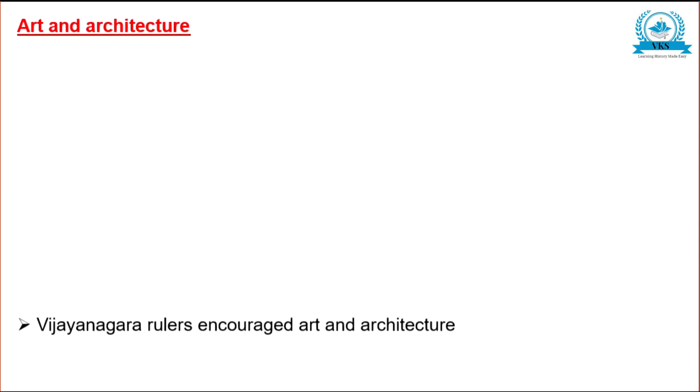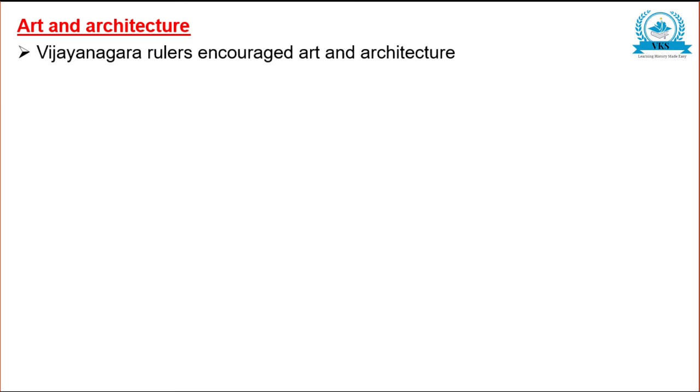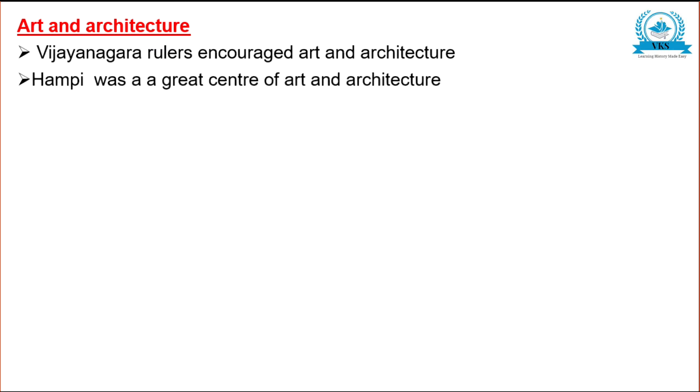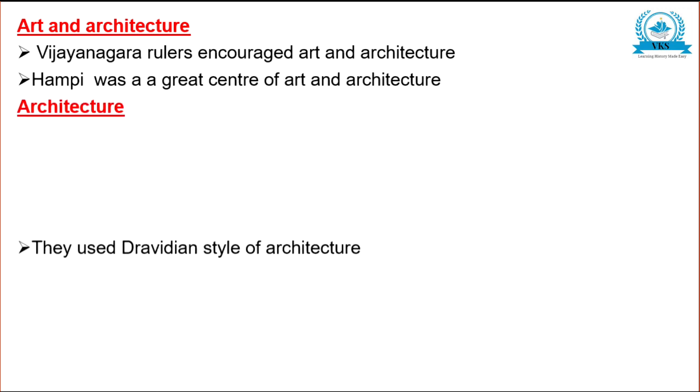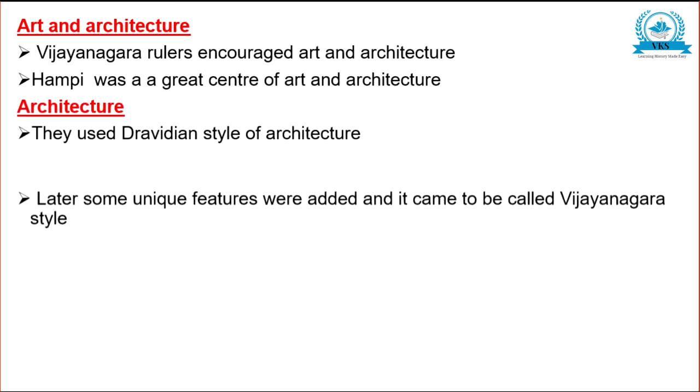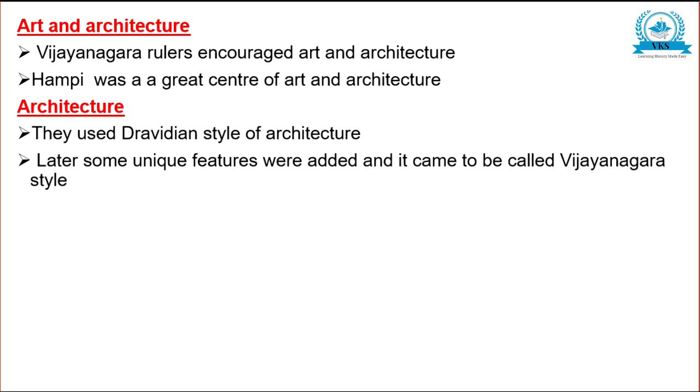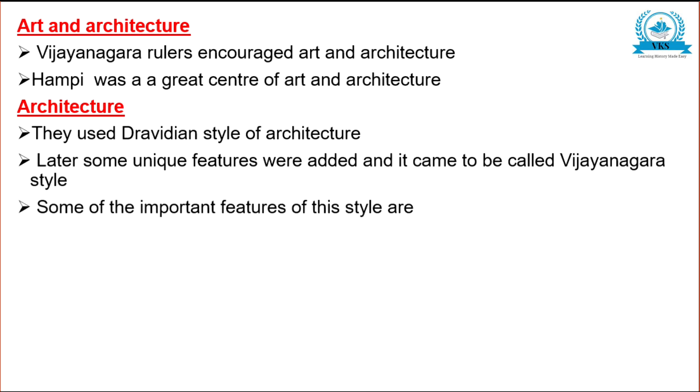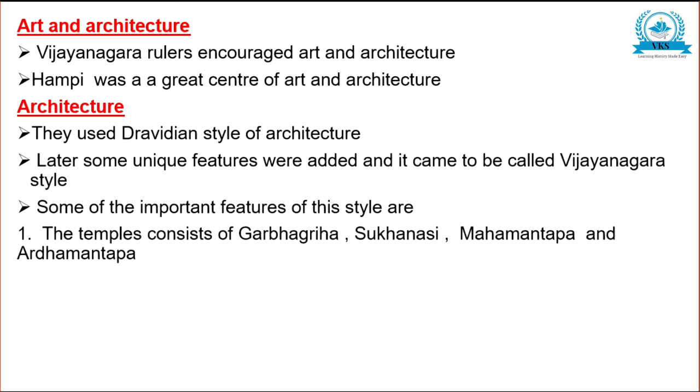Now regarding art and architecture, Vijayanagara rulers encouraged art and architecture. Hampi was a great center of art and architecture. They used the Dravidian style. Later, some unique features were added and it came to be called the Vijayanagara style. Some of the important features of this style are: the temple consists of Garbhagriha, Sukhanasi, Mahamantapa and Ardhamantapa.